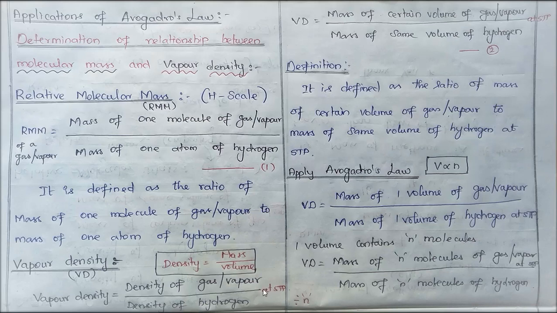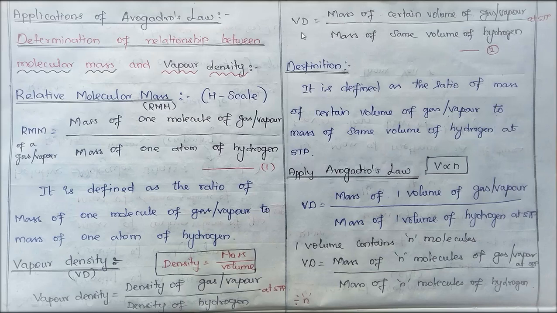Now we know that density is equal to mass by volume. So vapor density is equal to the mass of a certain volume of gas or vapor at STP to the mass of the same volume of hydrogen at STP. It's a ratio.